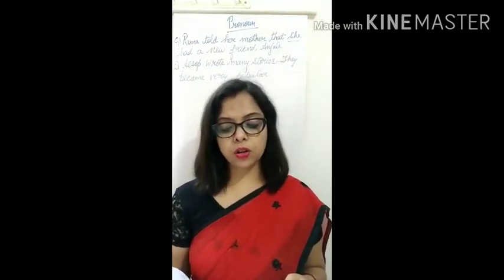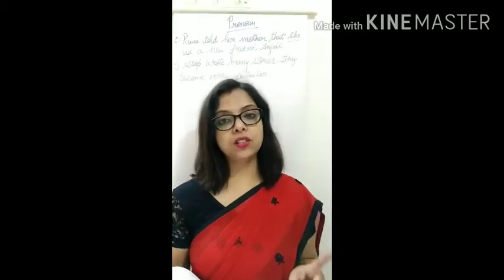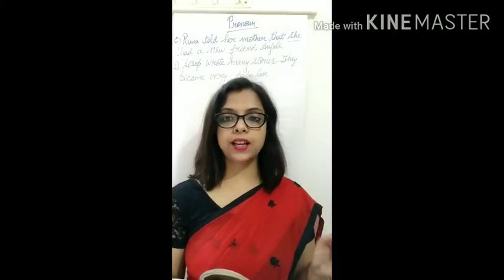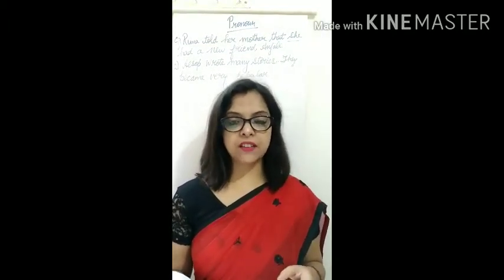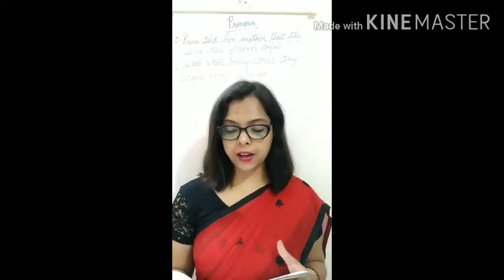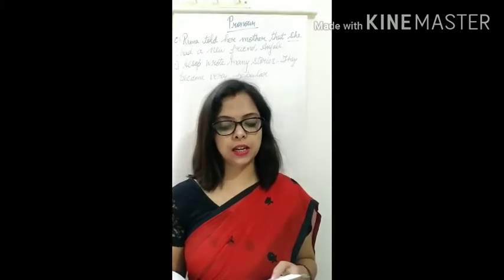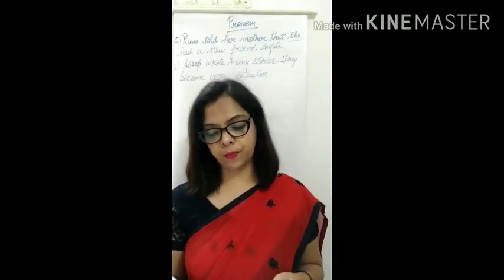Ajit threw the ball to Dave, but he, H-E, he could not catch it. So first dash you write he, and second dash you write it. Please give me, M-E, me, some water. I am very thirsty, said the man. So when you write me and second dash you write I.